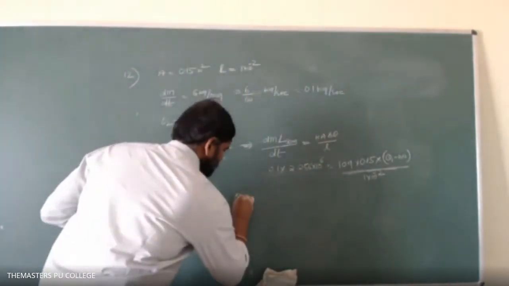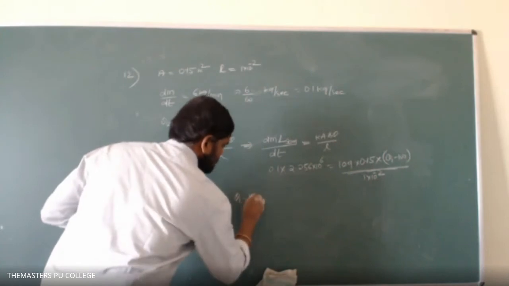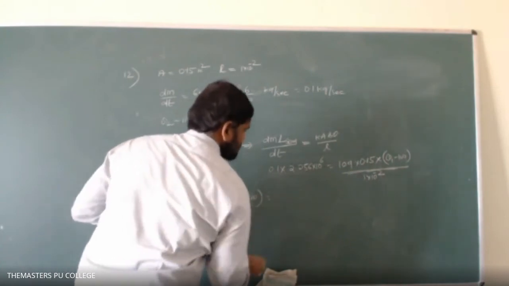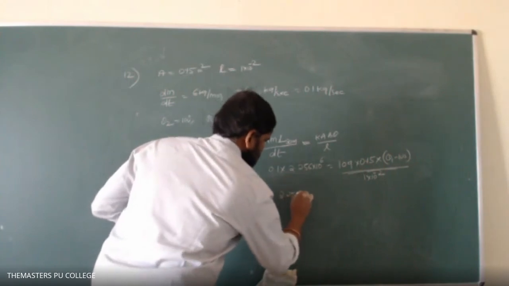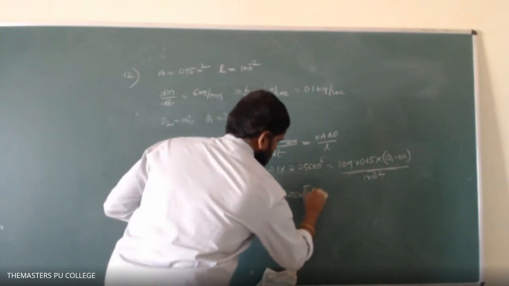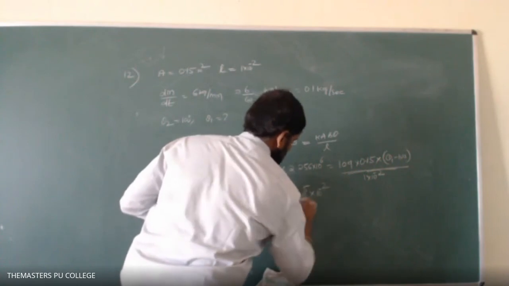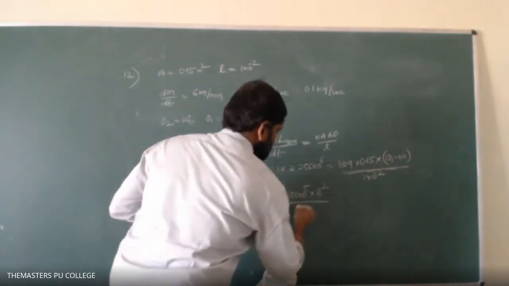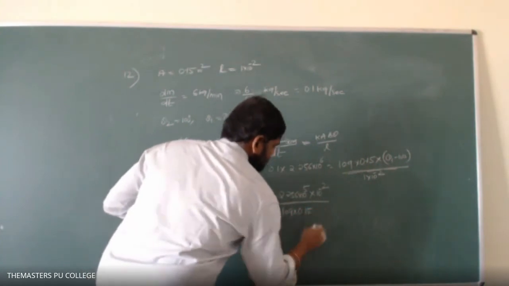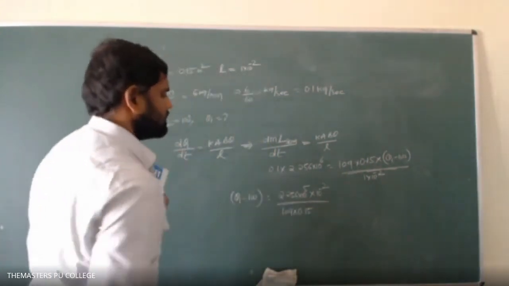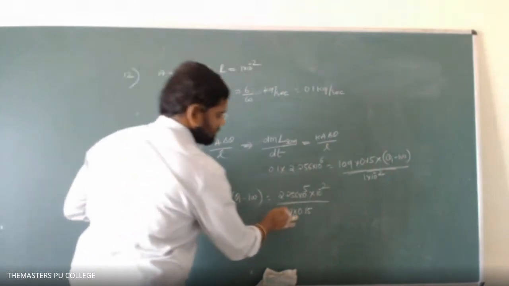So theta 1 minus 100 is equals to, we can write 0.1 into 2.256 into 10 to the power of 6 into 10 power minus 2 divided by 109 into 0.15. So then if you calculate this value, check it how much you will get.